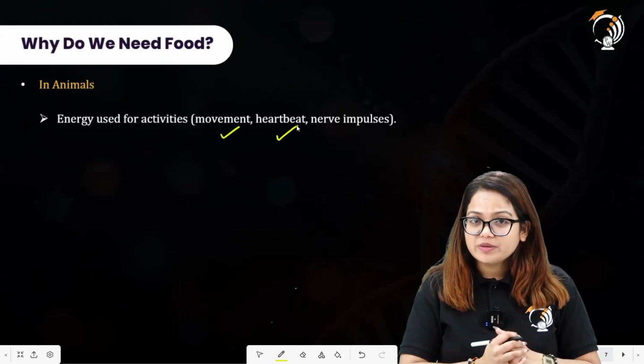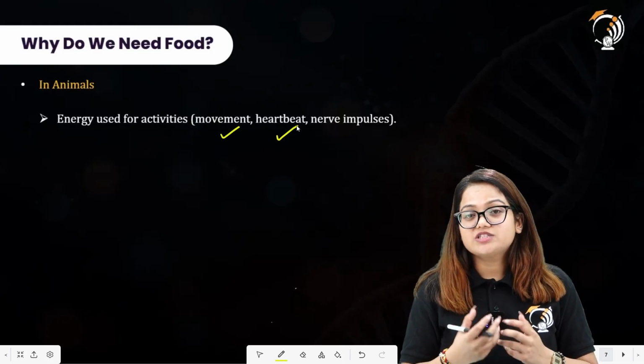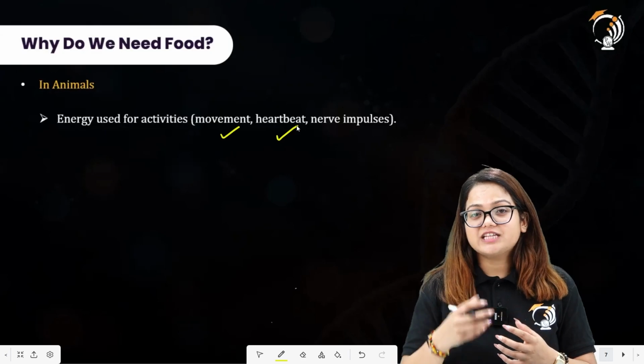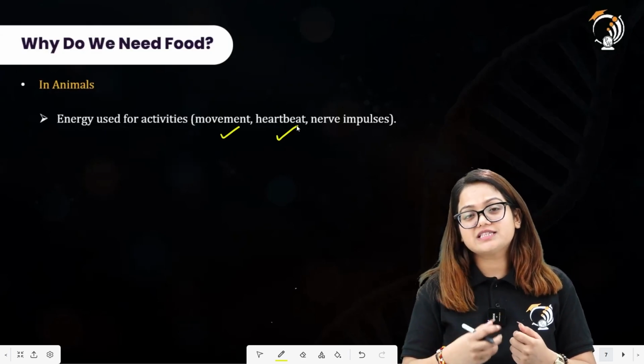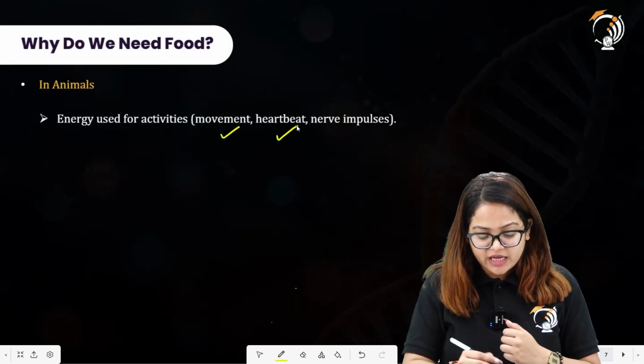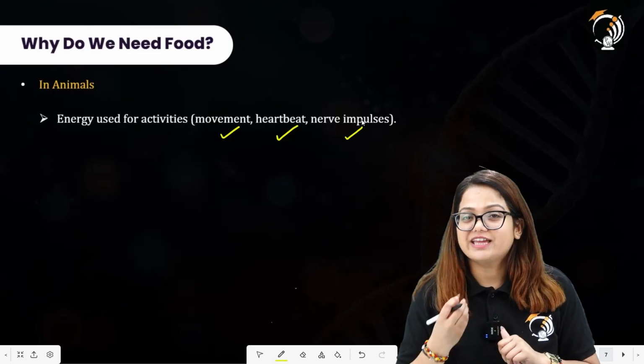Heartbeat is also performed. By performing this heartbeat kind of activity, it requires a lot of energy because it has to build up a potential by which the blood is pumped so that it is able to pass to all the cells present in our body. All right. Nerve impulses are also transported inside our bodies, and this utilizes energy also.